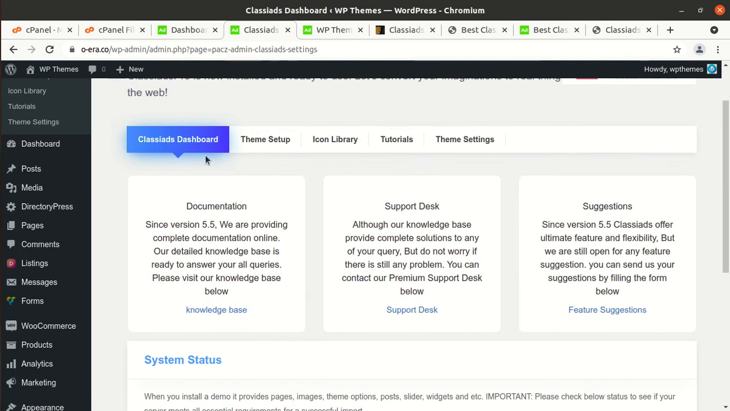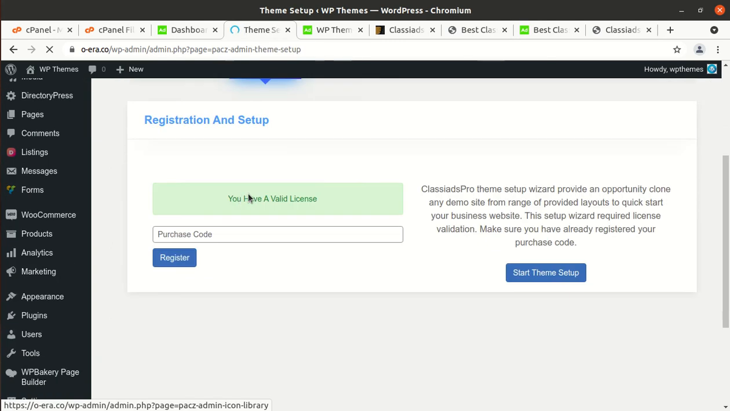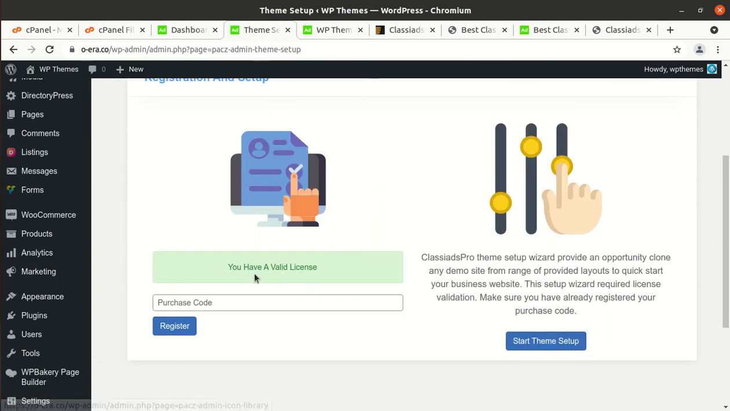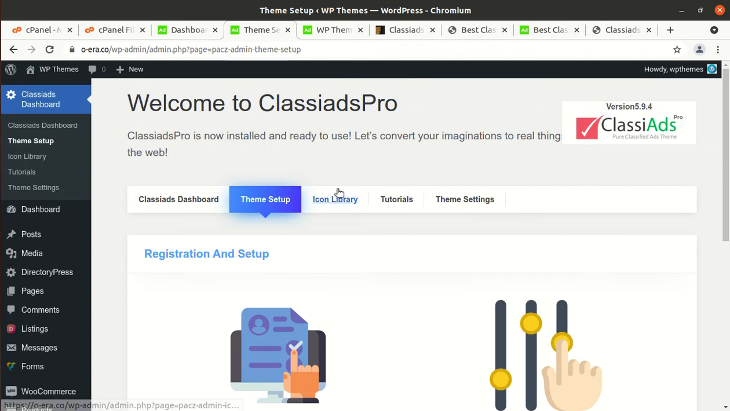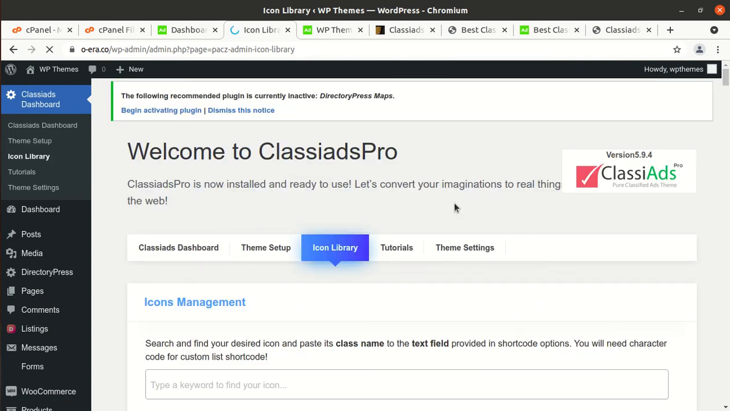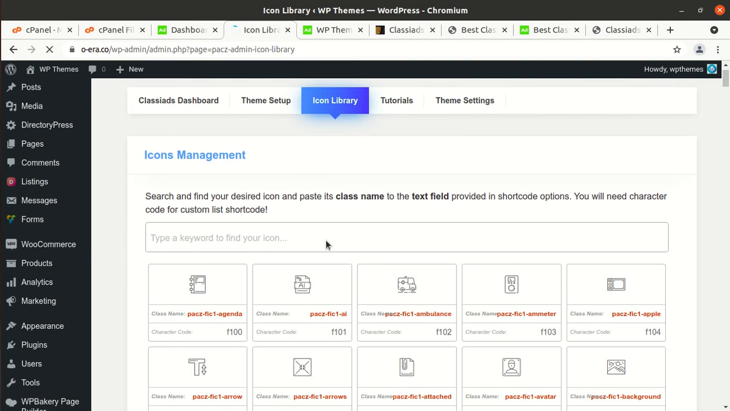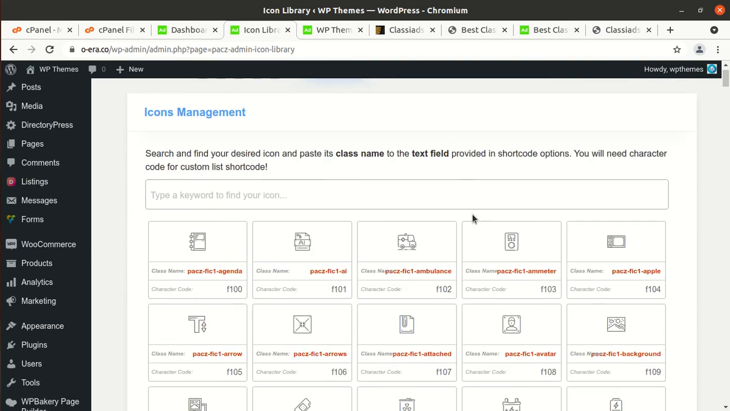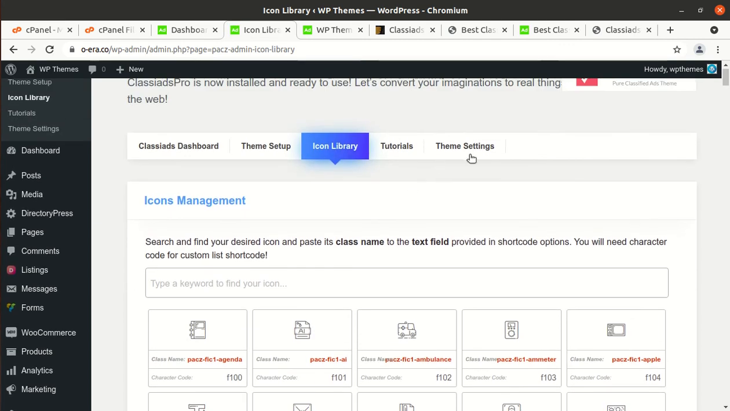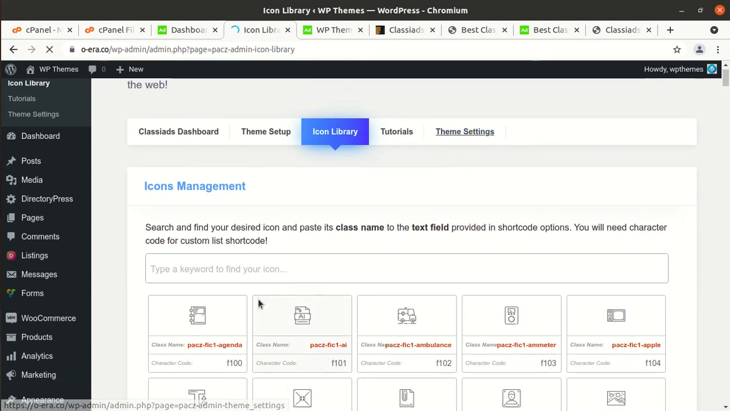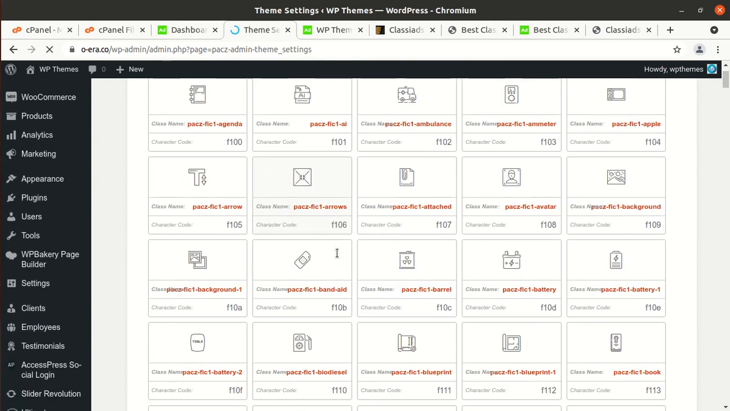Anyway, so this is the Classy Ads dashboard, and theme setup is here. We have already done this, and we have a valid license as well. So like icon library, tutorials, theme settings. So we will go for the theme settings directly, because the rest of the things are okay. Icon library is here, so you can choose the icons for your website here.